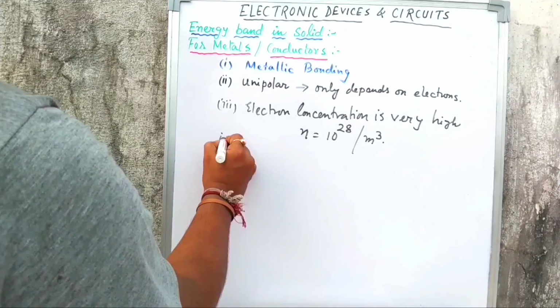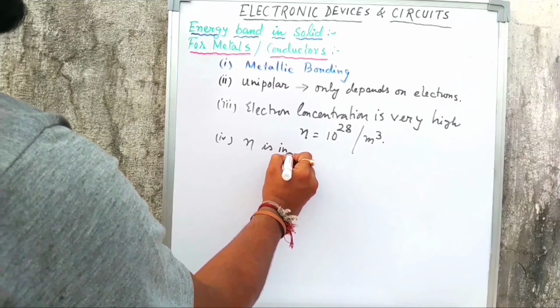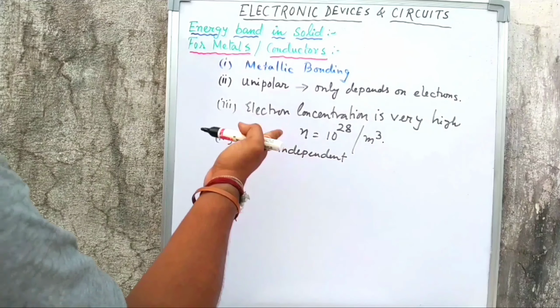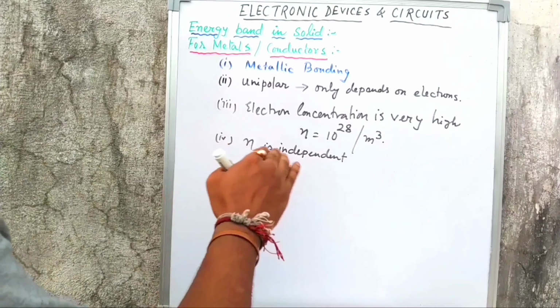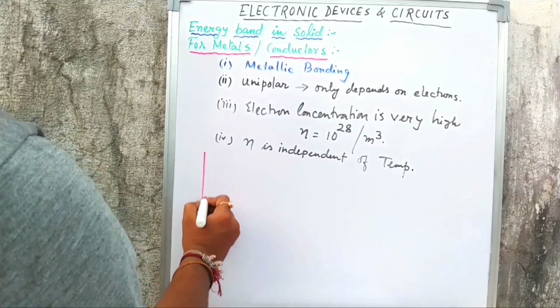Now the fourth point is that the electron concentration is independent of temperature. That means if temperature increases or decreases, it will not affect the value of n. It will almost remain constant. I want to show you the energy band diagram of a metal.